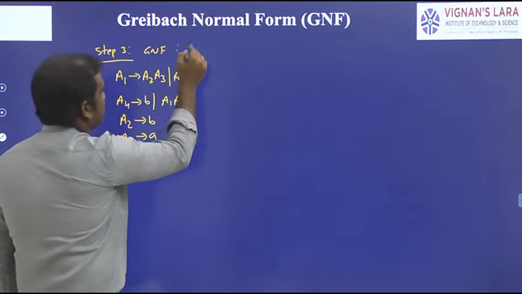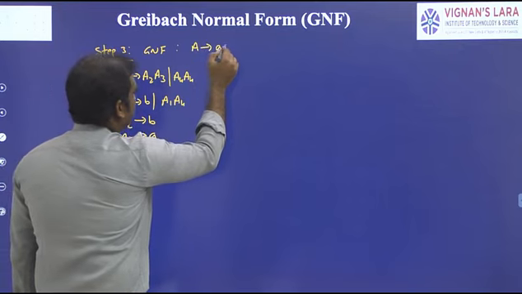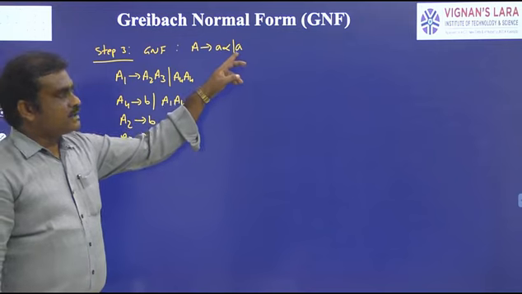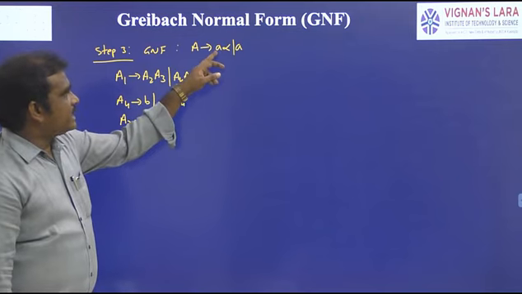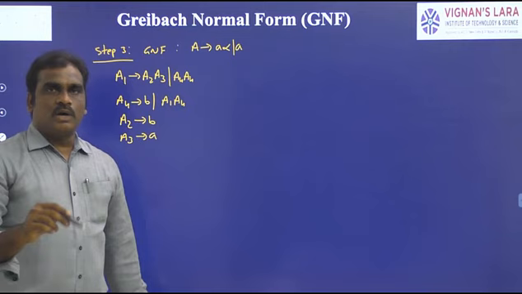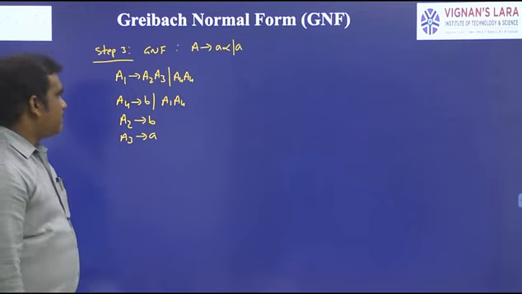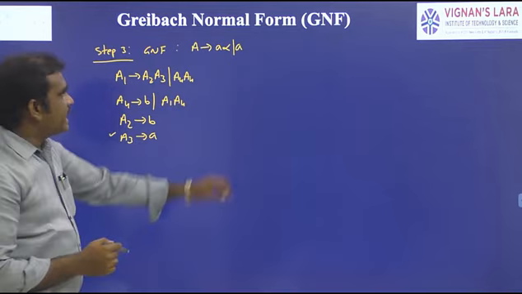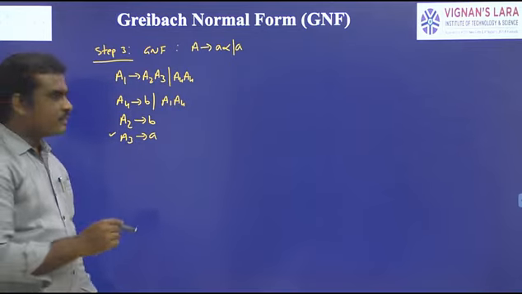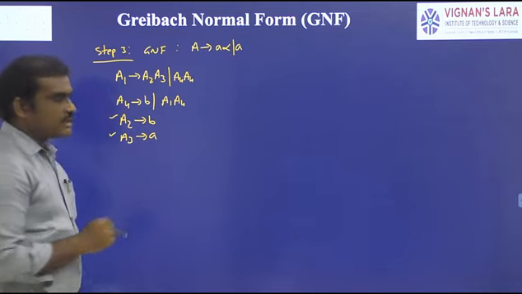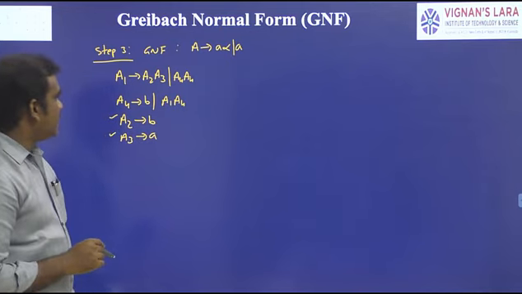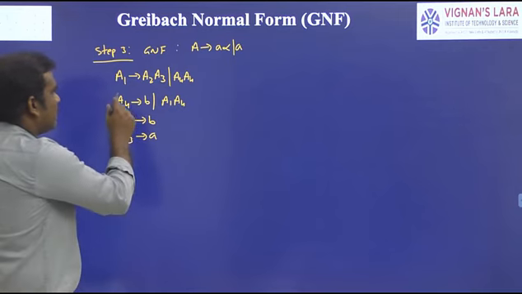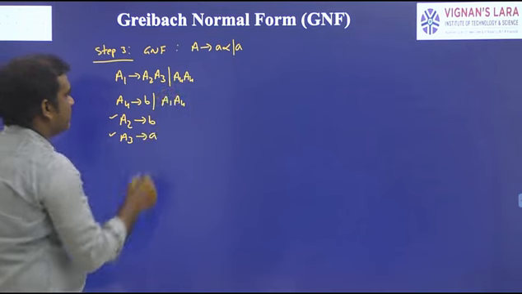So actually, what is GNF? GNF means the form A to a, or A to a alpha. That means a single terminal symbol, or starting with a single terminal symbol followed by zero or more variables. If you observe, here A2, A3 to a, a single terminal symbol, is in GNF form. A2 to b is also in GNF form. Next, A4 to b, A1 A4. Then A1 to A2 A3, A4 A4.